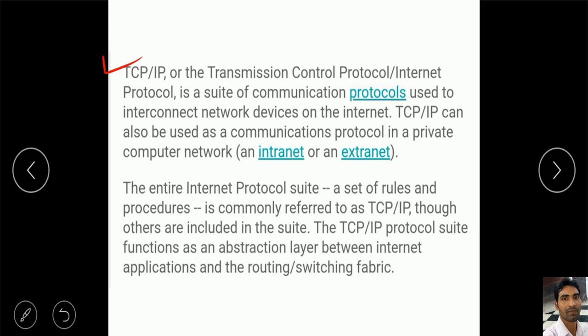The entire protocol suite, a set of rules and procedures, as I told, is commonly referred to as TCP IP. Listen once again. The entire protocol suite is commonly referred to as TCP IP. Means in the internet protocols, the most important, the entire protocol suite, that comes under TCP IP. Though there are some more protocols here given, though others are included in the suite, but the most important one is TCP IP. So the TCP IP protocol suite functions as an abstraction layer between the internet applications and the routing or switching fabric.